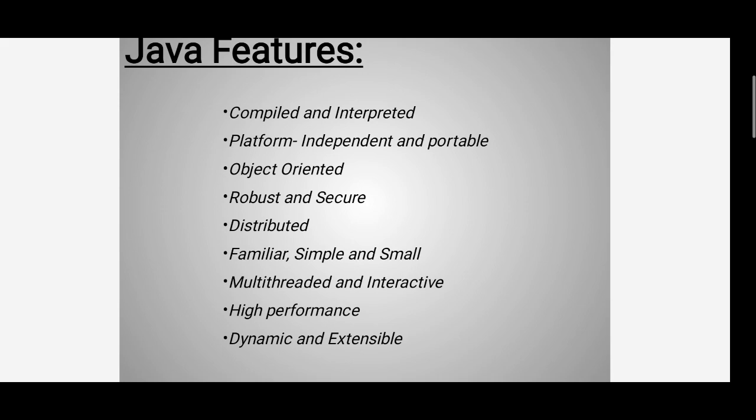Here are the features of Java. Java compiled and interpreted the program, platform independent, and it is portable. It is object oriented like C++. In object oriented programming, we have inheritance, polymorphism.